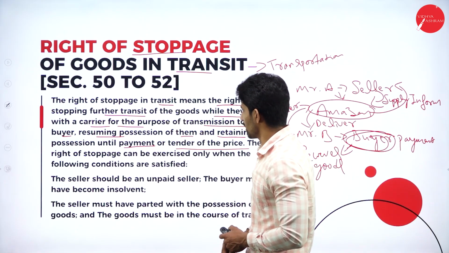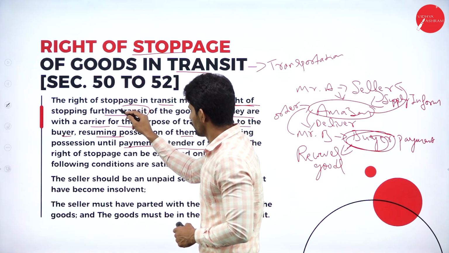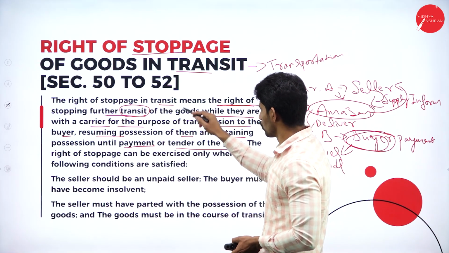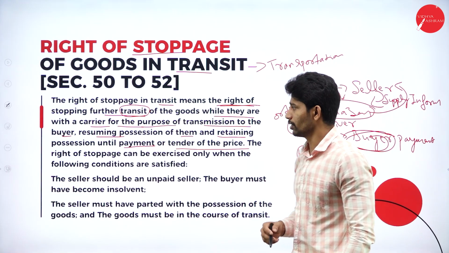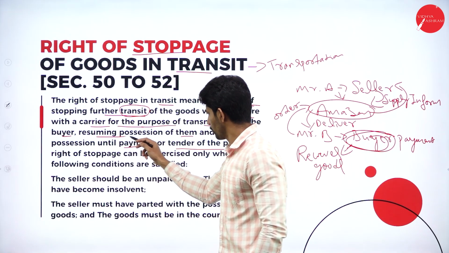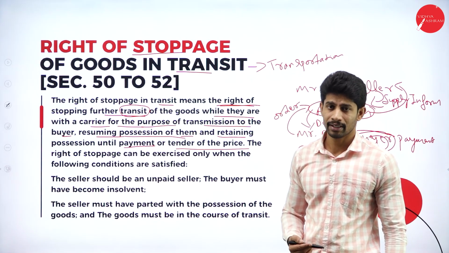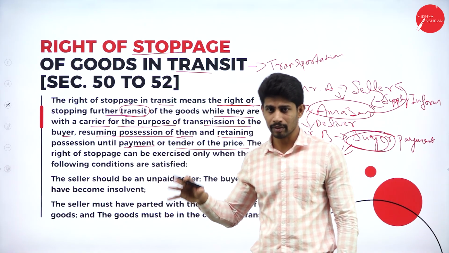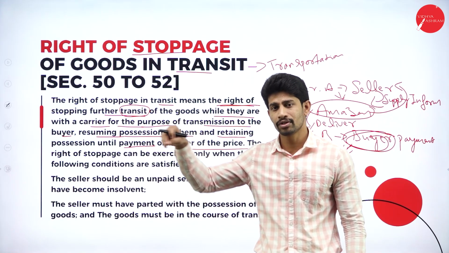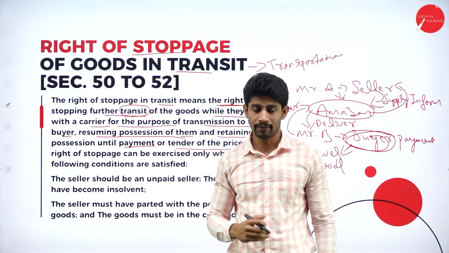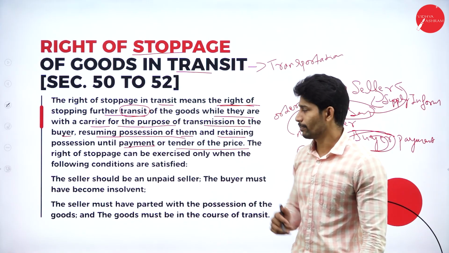So the right of stoppage in transit means the right of stopping further transit, that is, further transportation of the goods while they are with a carrier for the purpose of transmission to the buyer, and resuming and retaining possession until payment is made by the buyer. So we stop the transportation in between, and we stop the possession of the goods also. We will not give possession of the goods to the buyer until the buyer makes the payment.